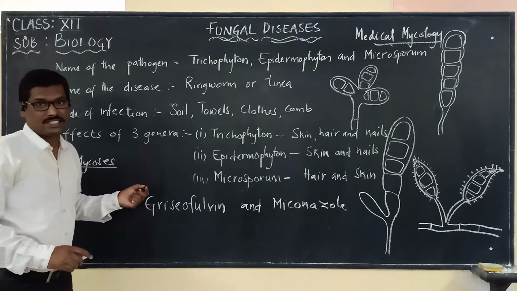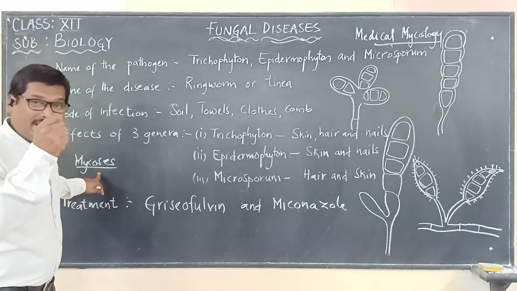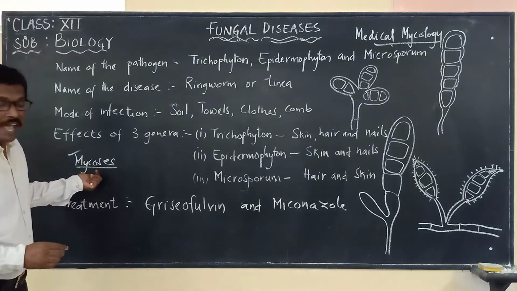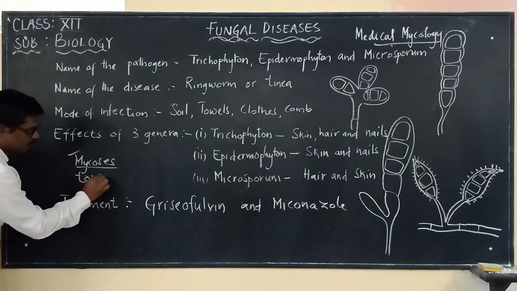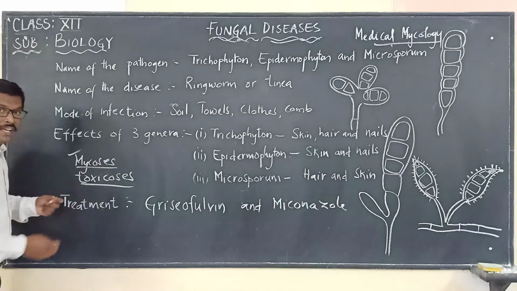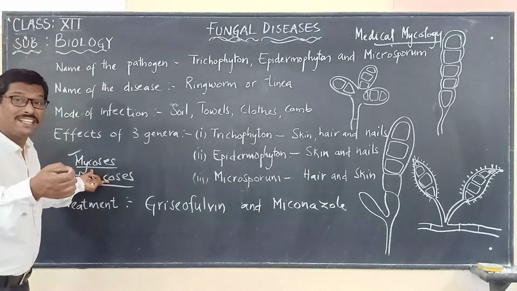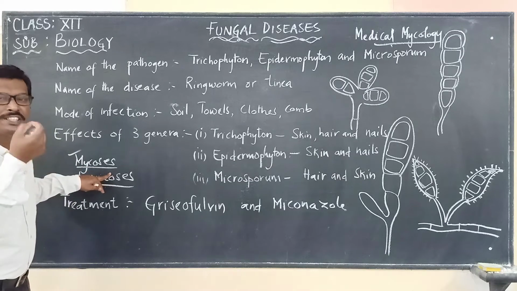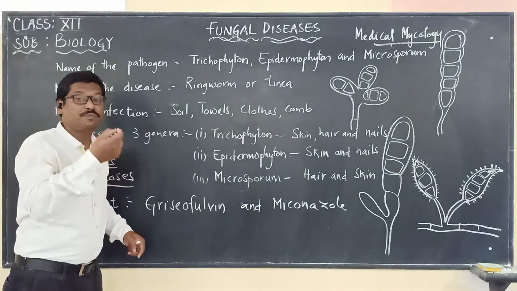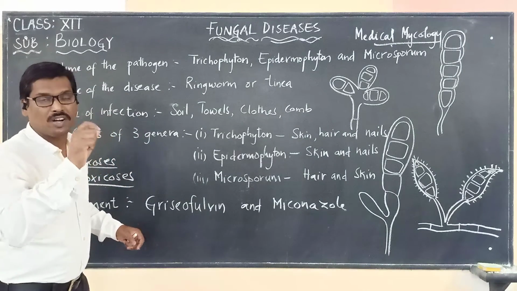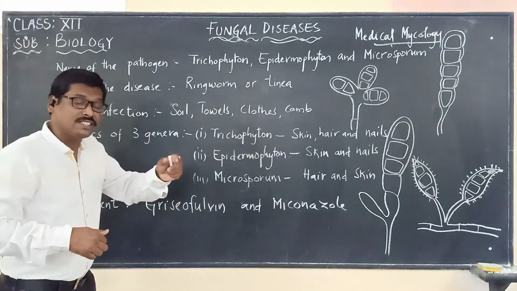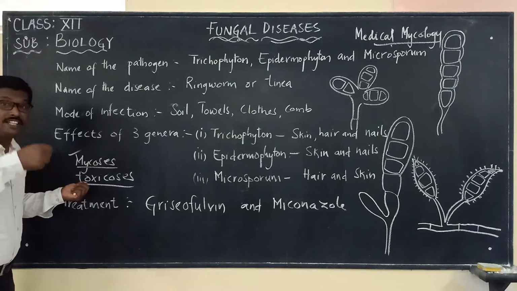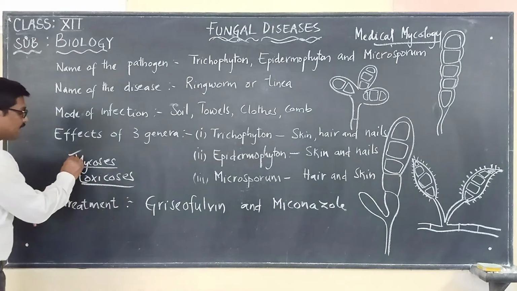A disease which is directly caused by the fungi is called mycosis. And there is another word called toxicosis. Toxicosis means a fungal disease that is caused by the metabolites of the fungi. Metabolites means a toxic substance released by the fungi, and that toxic substance causes the disease. So whenever the toxic substance is causing the disease, we call it toxicosis. If it is directly the fungi causing the disease, we call it mycosis.